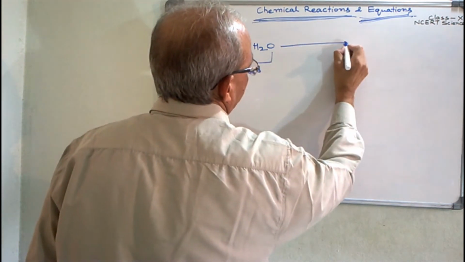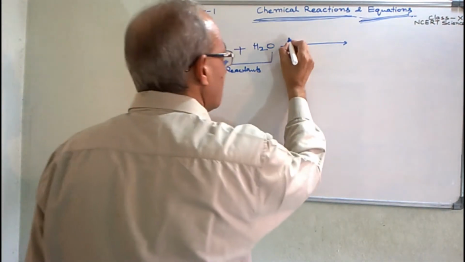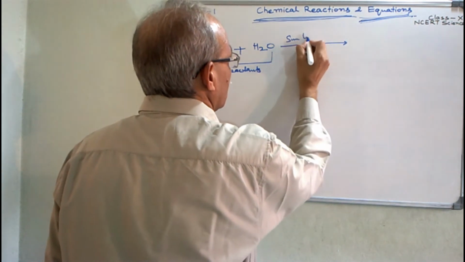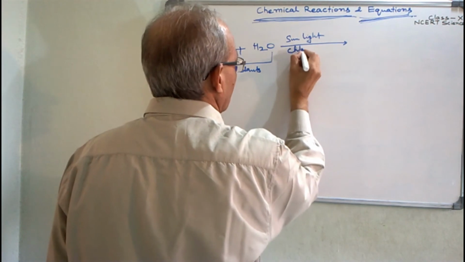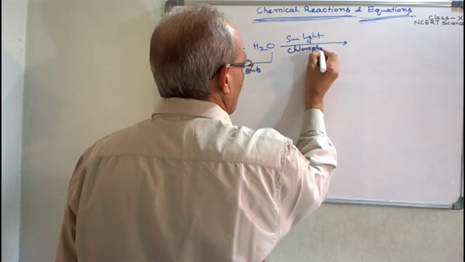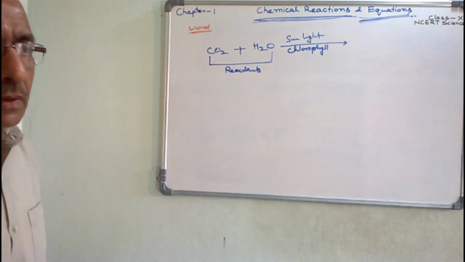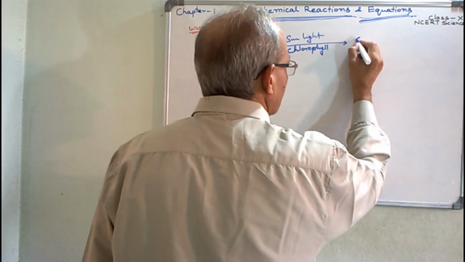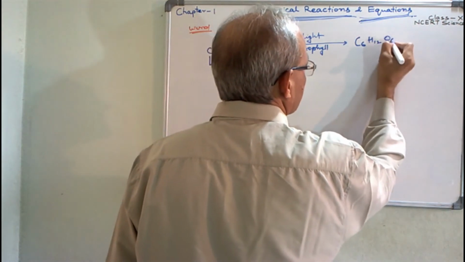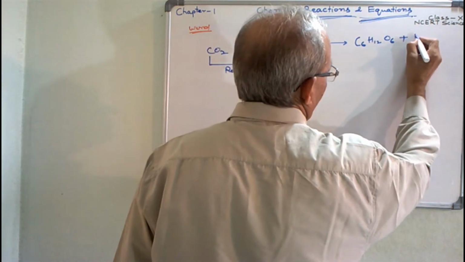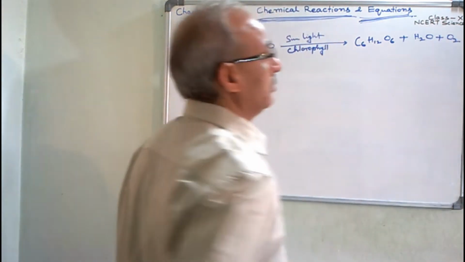In presence of sunlight and chlorophyll, the carbohydrate or glucose, a 6 carbon compound, C6H12O6, plus water and oxygen are formed.